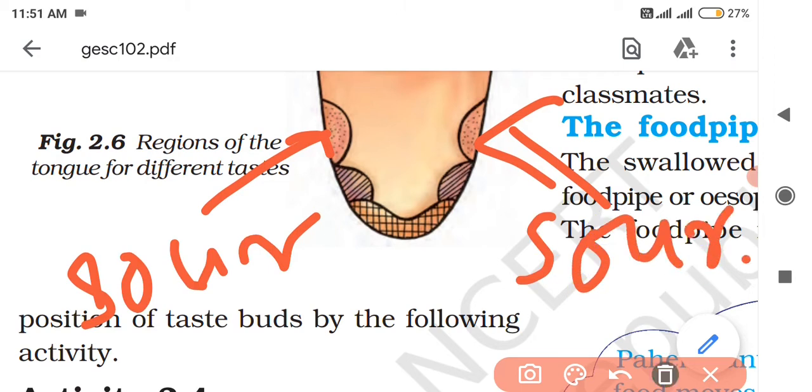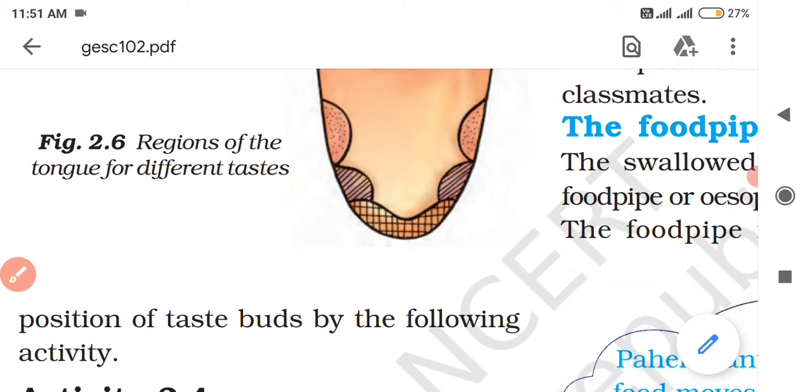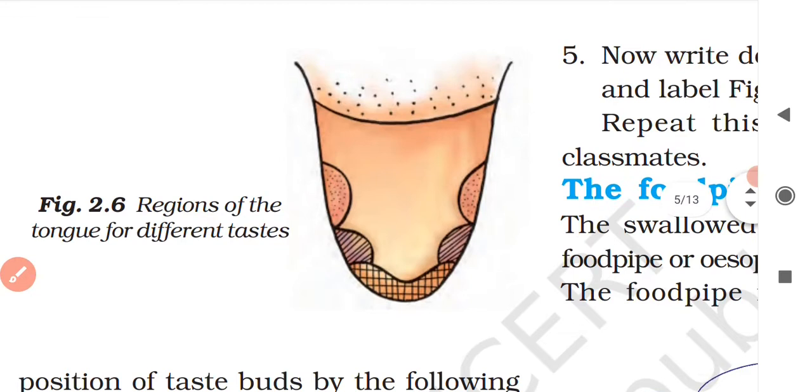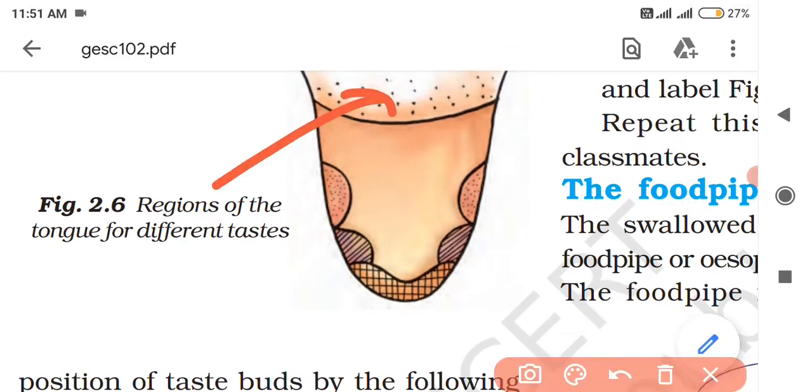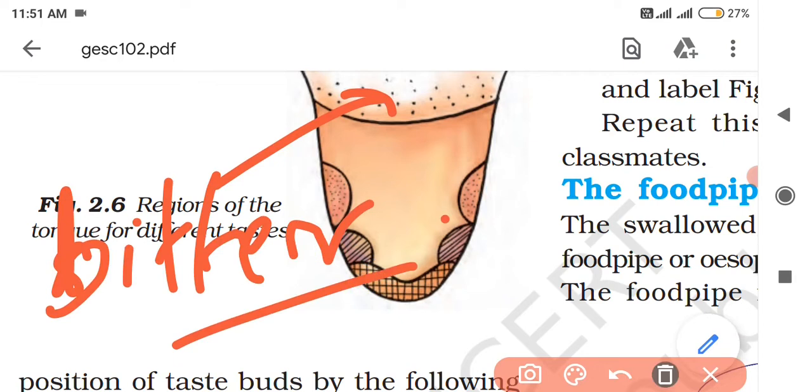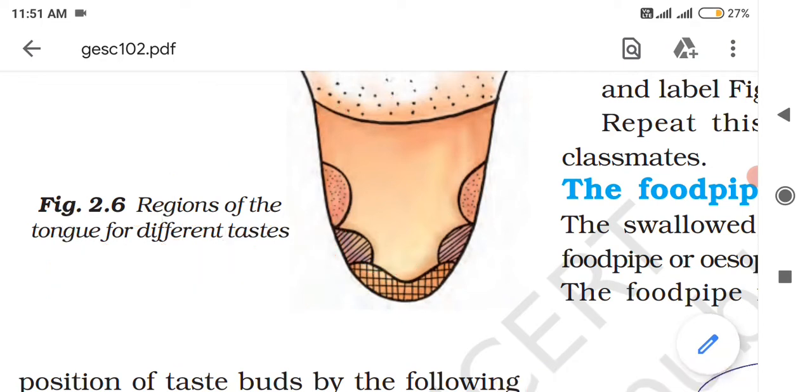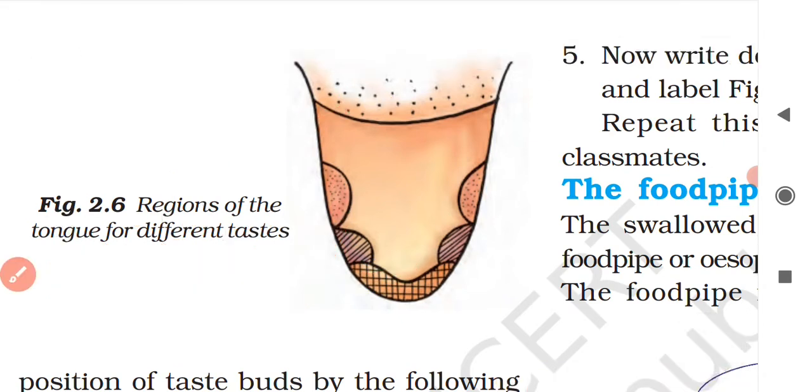And at the back of the tongue, it detects again bitter. So these are the different positions of the different taste buds of the tongue.